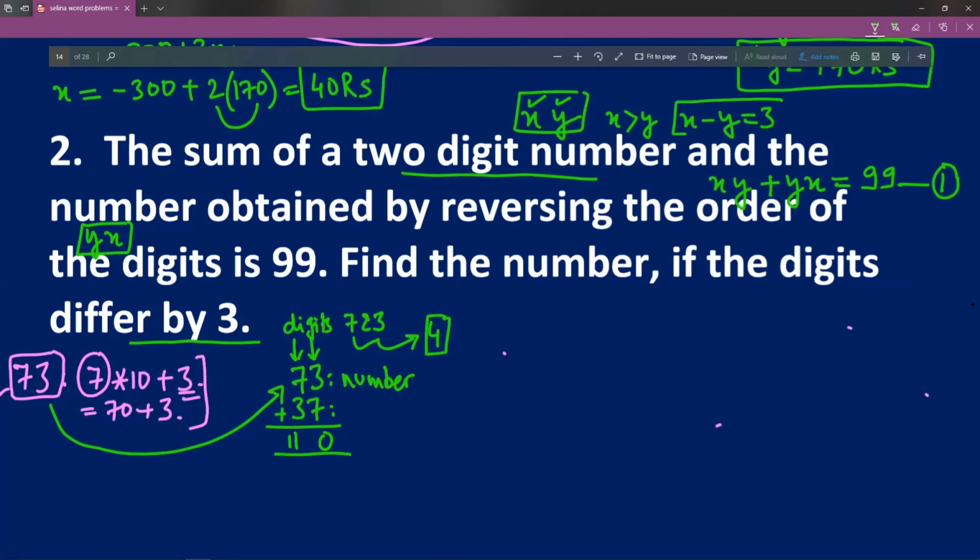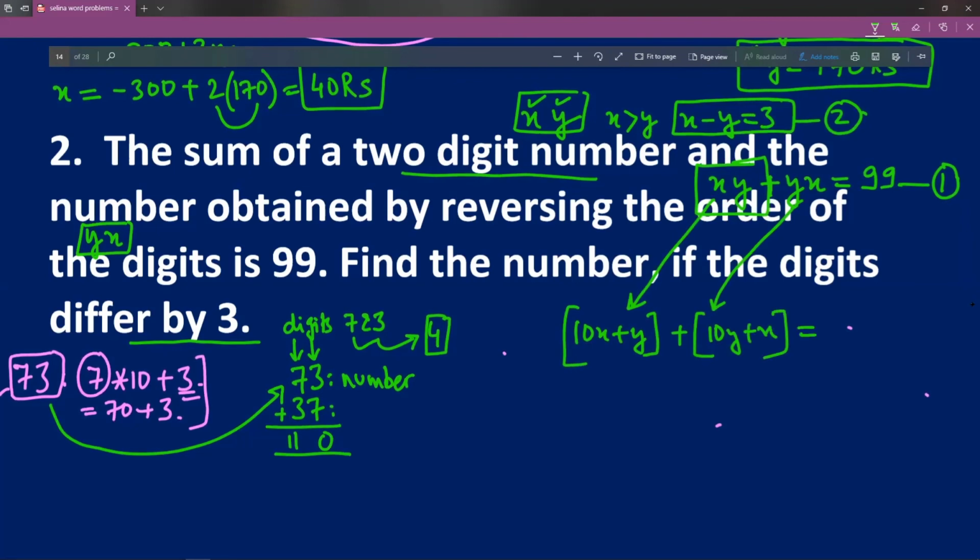I hope it is clear. So this is the second equation. Now this is the number xy. This I can write as 10x plus y. This number I can write as 10y plus x, and this is equal to 99.